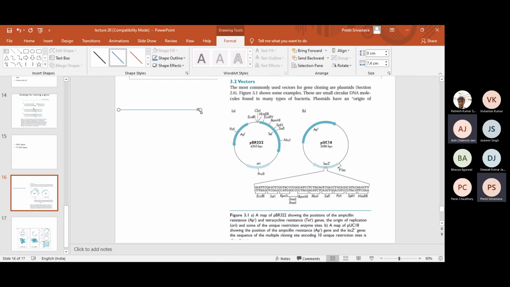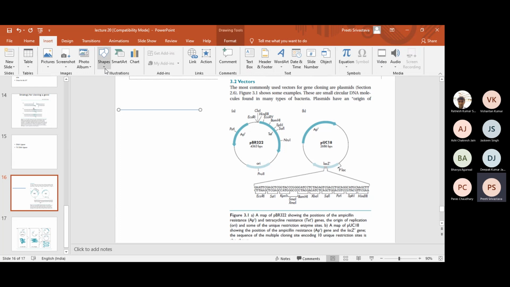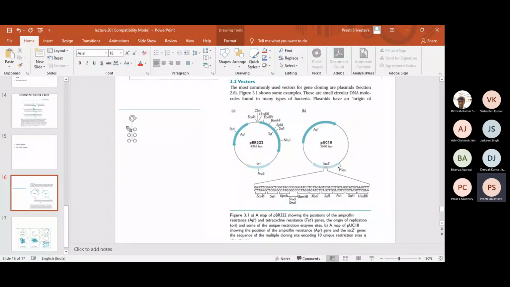Okay, let's say this is the gene of interest, and you have obtained this from genomic DNA by restriction digestion or by PCR, right? If it is obtained by PCR, then when you want to clone a gene, what do we need to do in the PCR primers? Let's see if you remember.